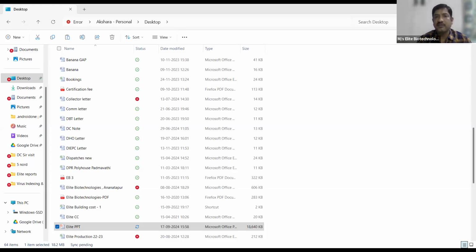In secondary hardening, we transfer these individual plants to individual polybags or trays, where in 6 to 7 weeks or 6 to 8 weeks, these plants get hardened, and finally we transfer these plants to the farmers for planting purpose. So this is the complete cycle of a tissue culture plant.